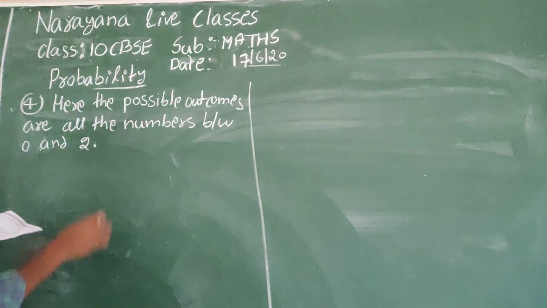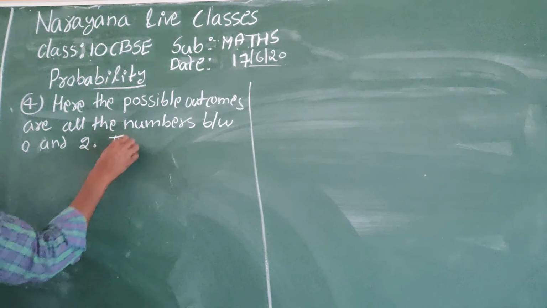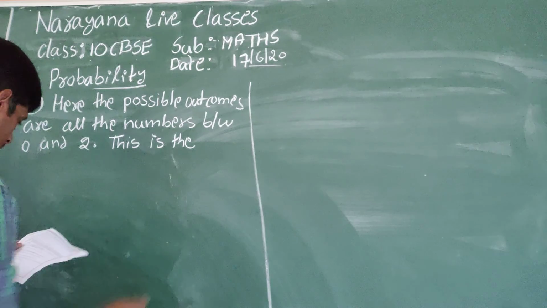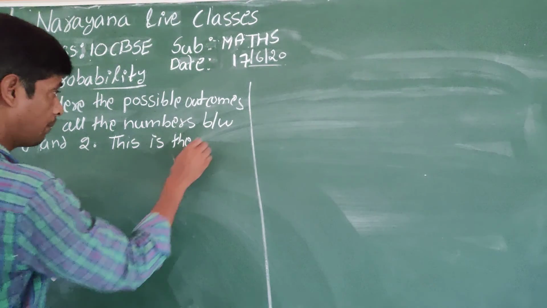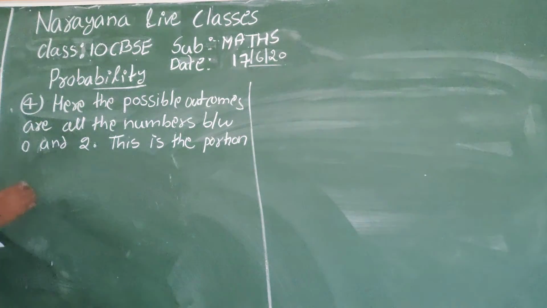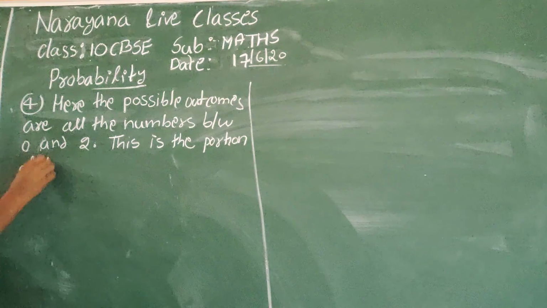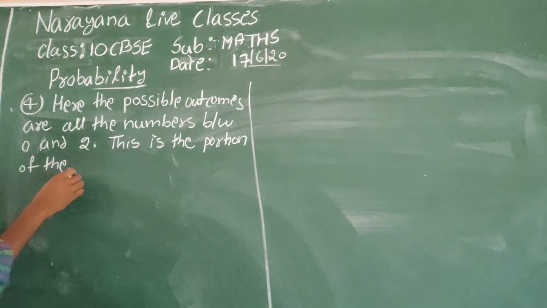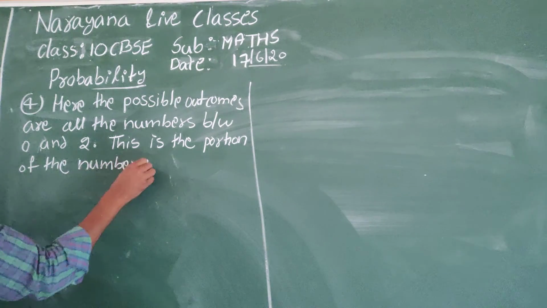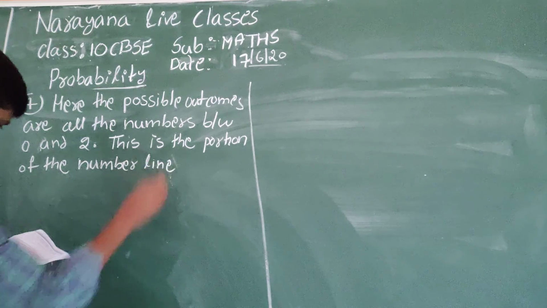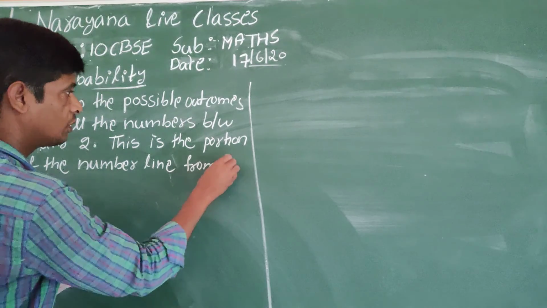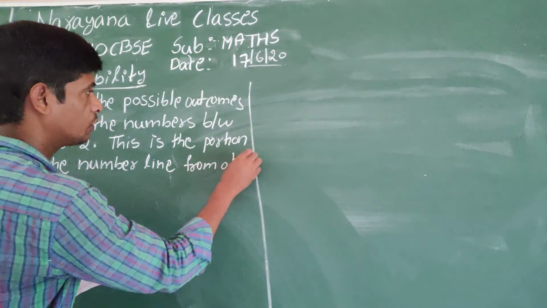0.2. This is the portion of the number line from 0 to 2.